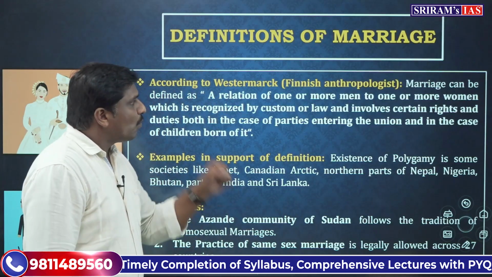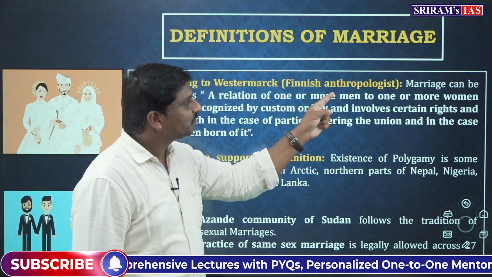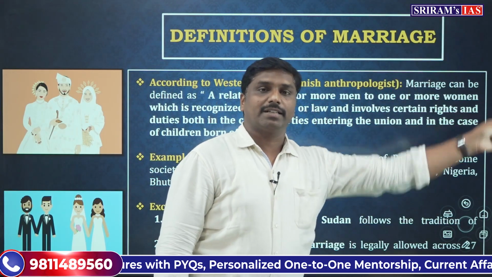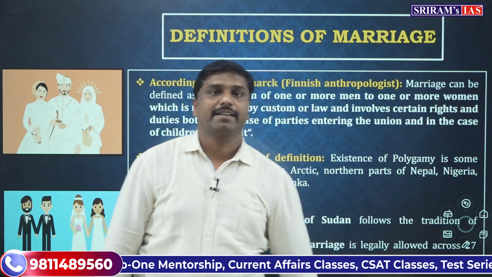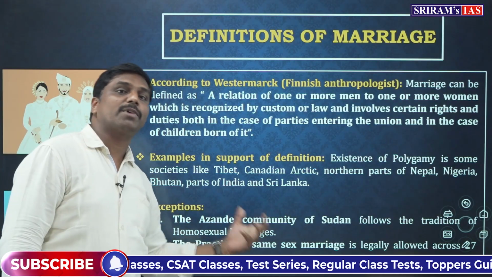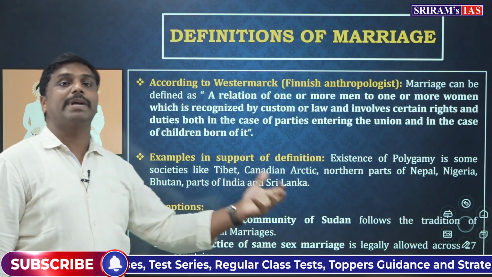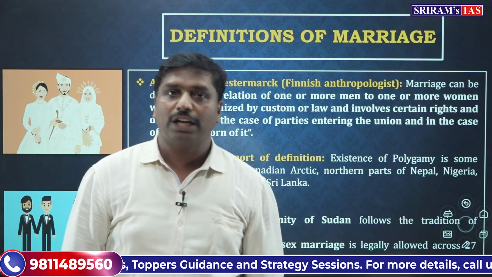But what he is trying to say is the relation of one or more men to one or more women. That means he is saying polygamy. Whereas what about men to men marriages? In some communities we can have men to men marriages, or in some communities we can have women to women marriages. Are you able to follow that?